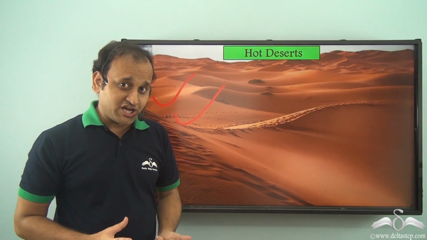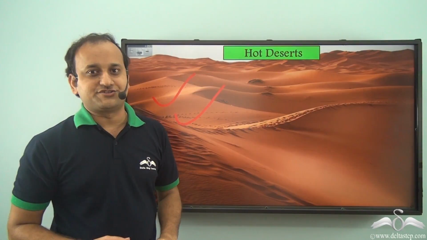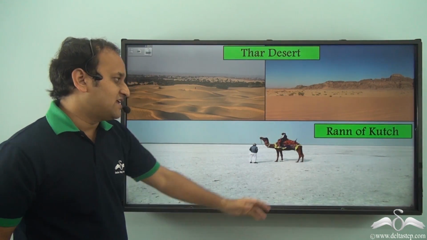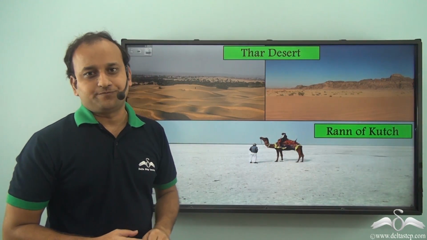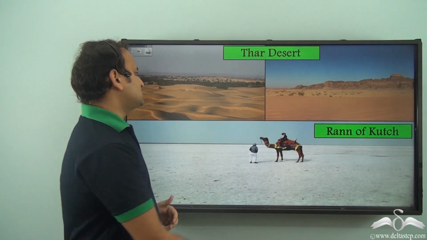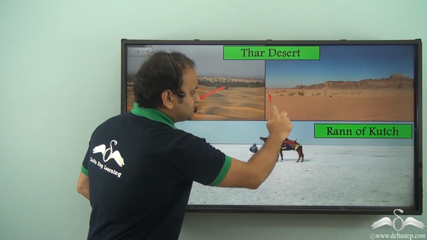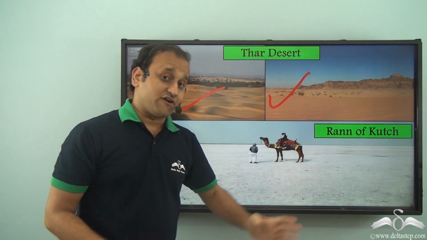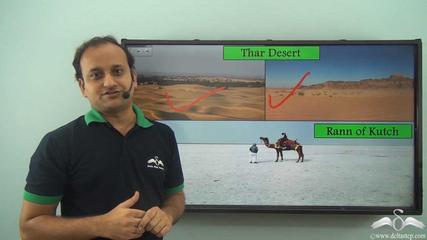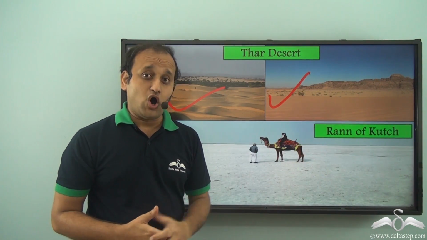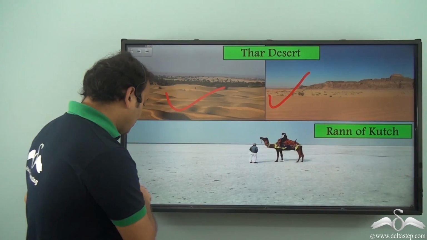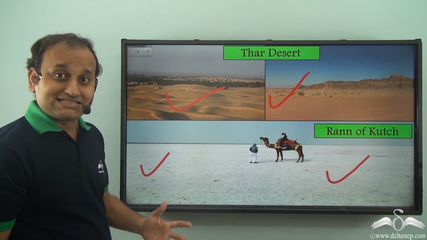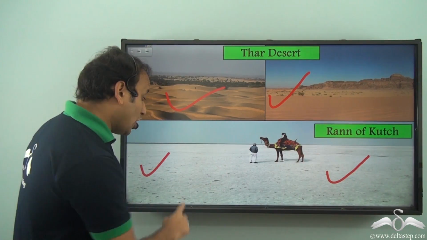Now in our country, India too, there are two hot deserts. One is the Thar desert and another is the Rann of Kutch. Now Thar desert is completely covered with sand because of very high heat. But Rann of Kutch is another unique type of desert. Well, this is also a hot desert, but all this white area in this region which you see is not sand but salt.